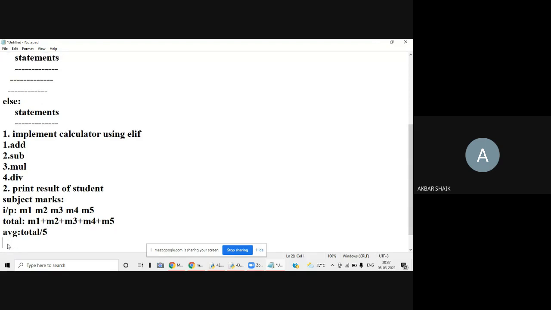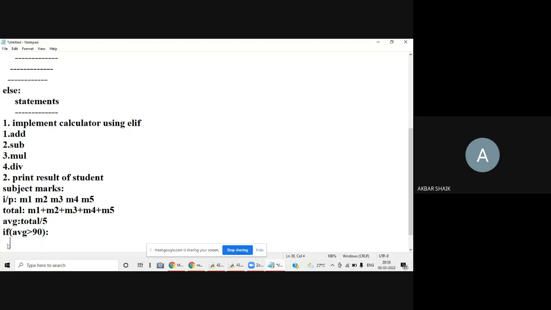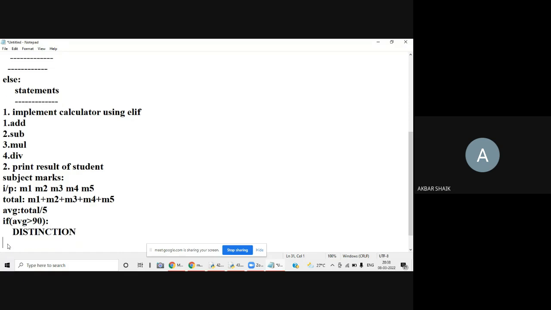Once I got average, then simply what I'll do is I can use elif. How can I use it? If average greater than 90. I'm not writing logic here, simply I'm writing the statements like distinction. If average greater than 90, distinction.